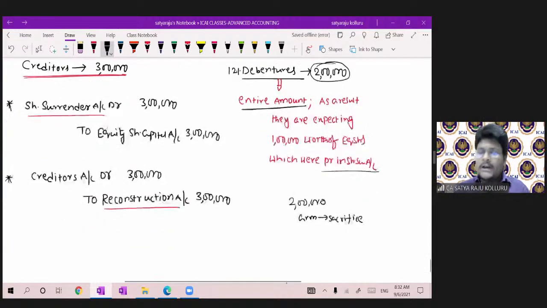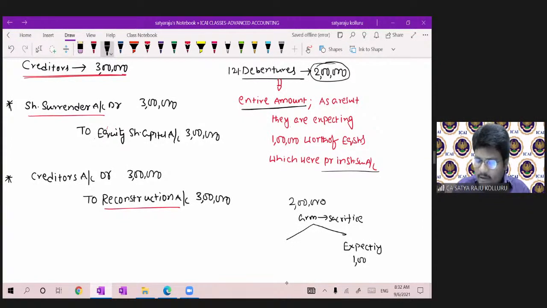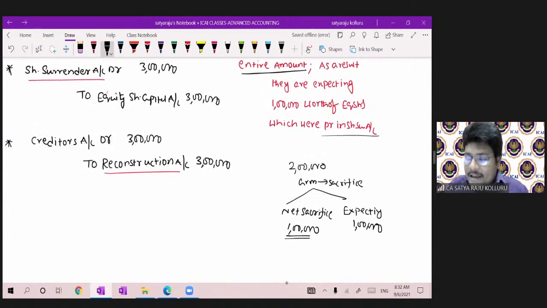But out of that, again, they are expecting 1 lakh worth of equity shares as a result of sacrifice. Therefore, can you please tell me, all of you, net sacrifice made by the debenture holders, how much? 1 lakh. Now, for this 1 lakh, they are expecting the equity shares. How are we issuing? Through share surrender.